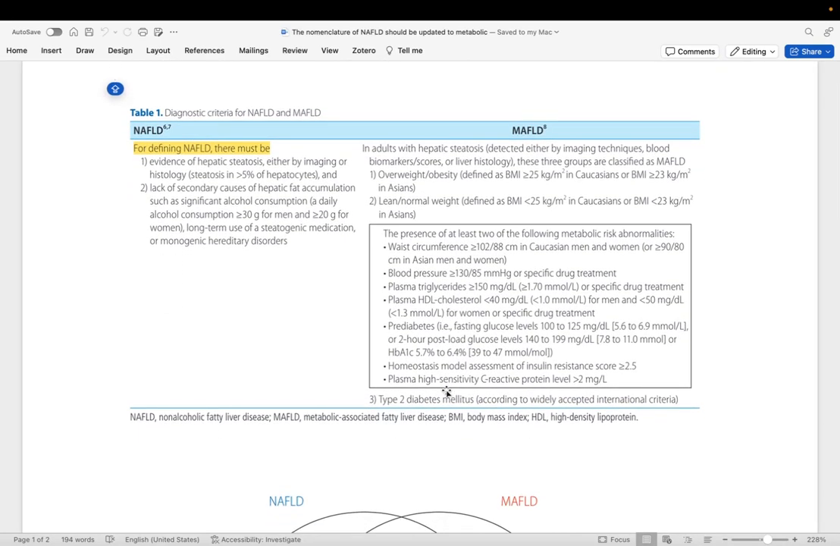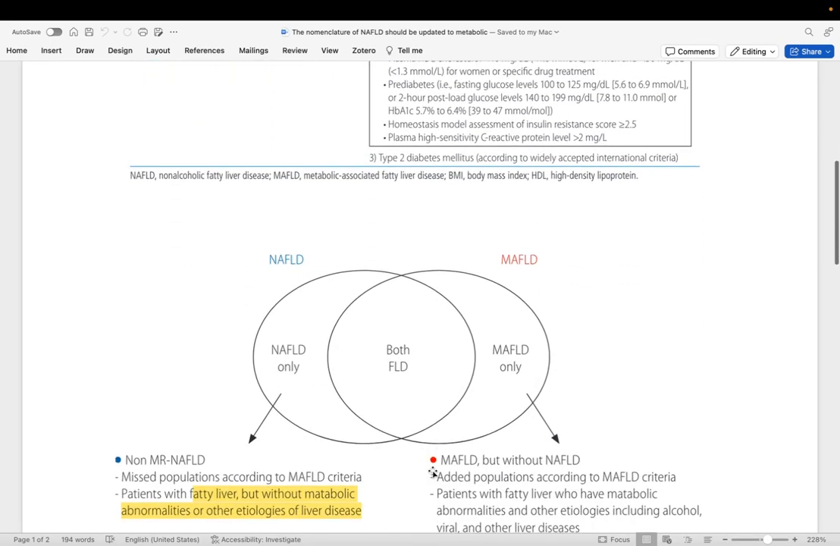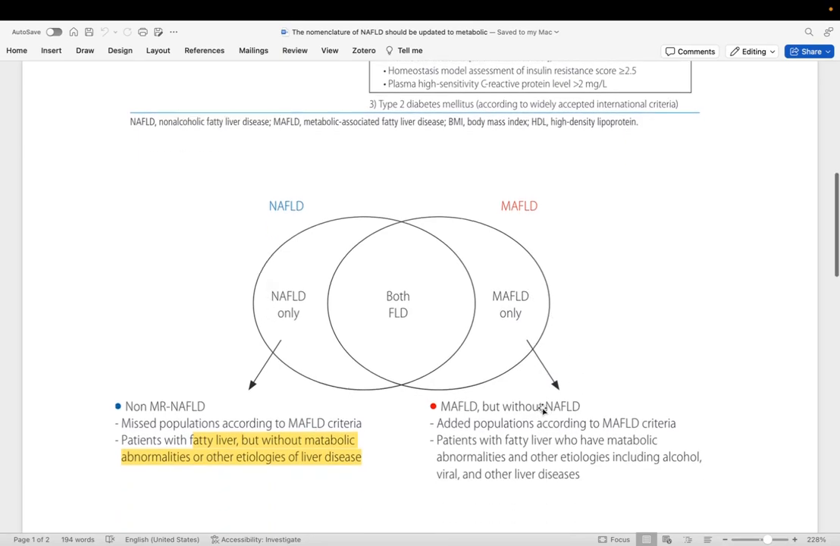Now, is that the same? Now I would like to make people understand that NAFLD and MAFLD are not entirely the same disease. They are not synonymous, but there is overlap between these two conditions. So here we see that there is overlap between NAFLD and MAFLD. There is a separate group which has only NAFLD. There is a separate group which has only MAFLD.